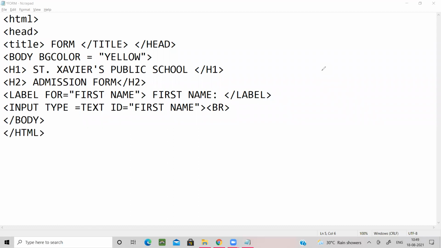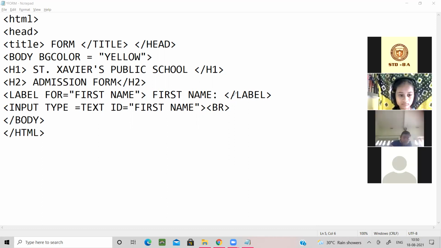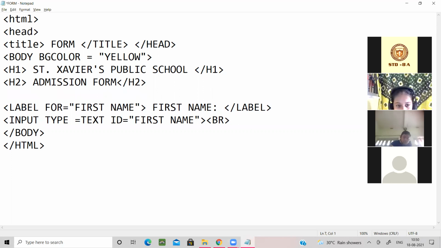Ma'am, the B tag is used for bold. It is correct, but I think it is not working with a heading tag. Suppose in the body tag after HTML form, I'm going to write some paragraph. Just wait, don't write it. Suppose the paragraph is: fill the form very carefully, or I can write all the fields are mandatory.